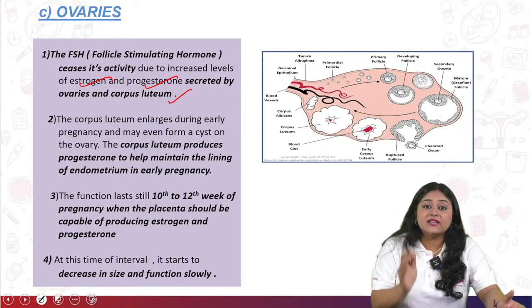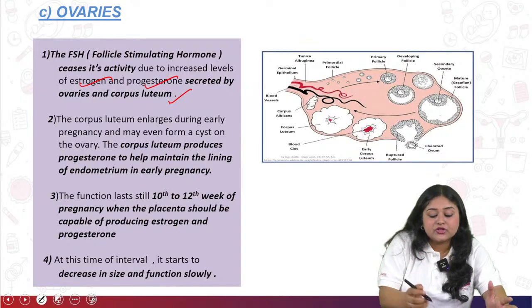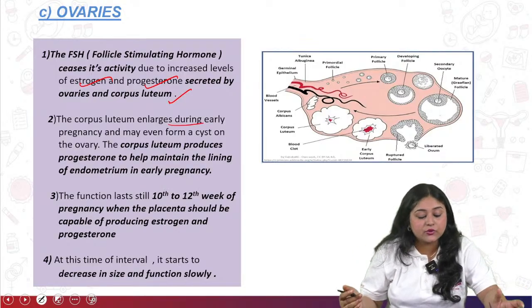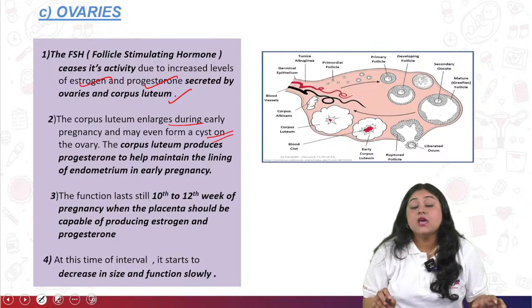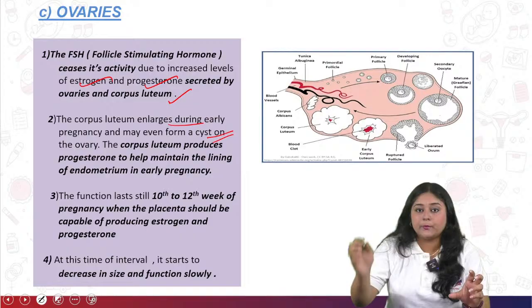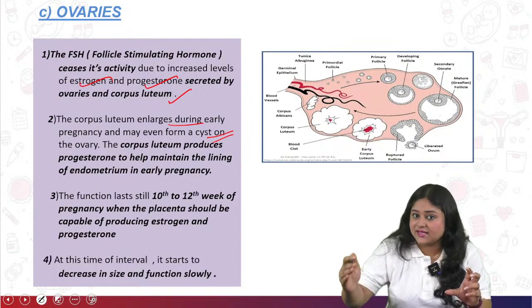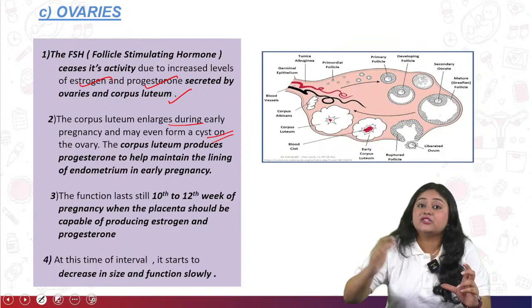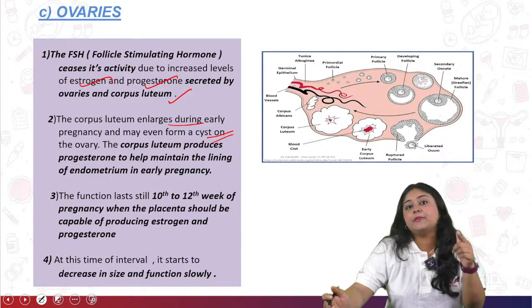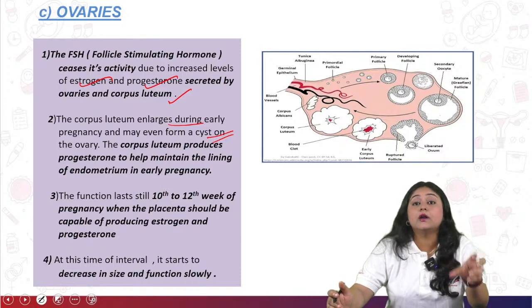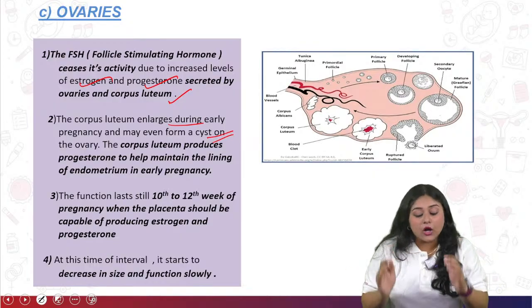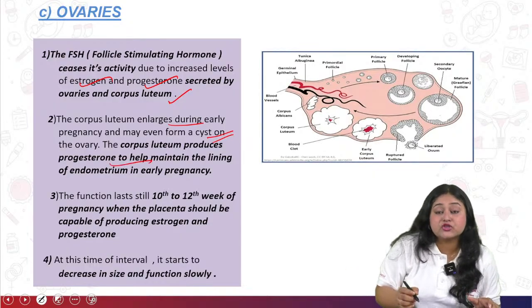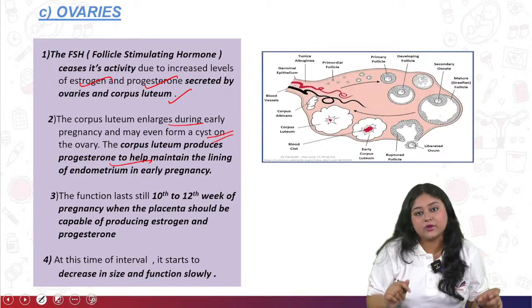So during this pregnancy, the corpus luteum is also going to vary and grow during early pregnancy, and may often form a cyst on the ovaries. So this is the reason a mother who doesn't have PCOD syndrome or anything, during the pregnancy can get PCOD syndrome due to the corpus luteum engorgement on the ovaries. Okay, so this corpus luteum produces the progesterone to help maintain the lining of the pregnancy.